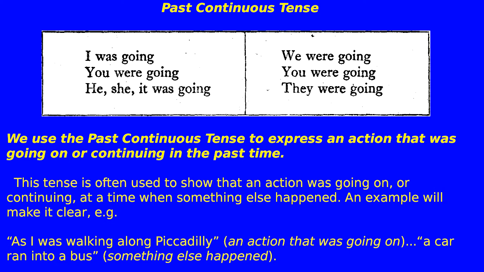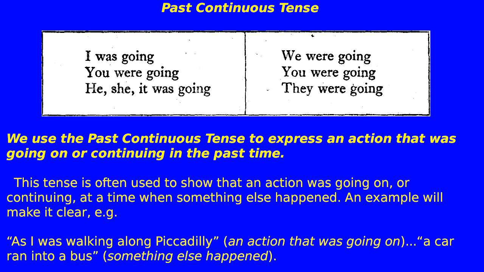Past continuous tense. I was going. You were going. He, she, it was going. We were going. You were going. They were going. We use the past continuous tense to express an action that was going on or continuing in the past time. This tense is often used to show that an action was going on, or continuing, at a time when something else happened.